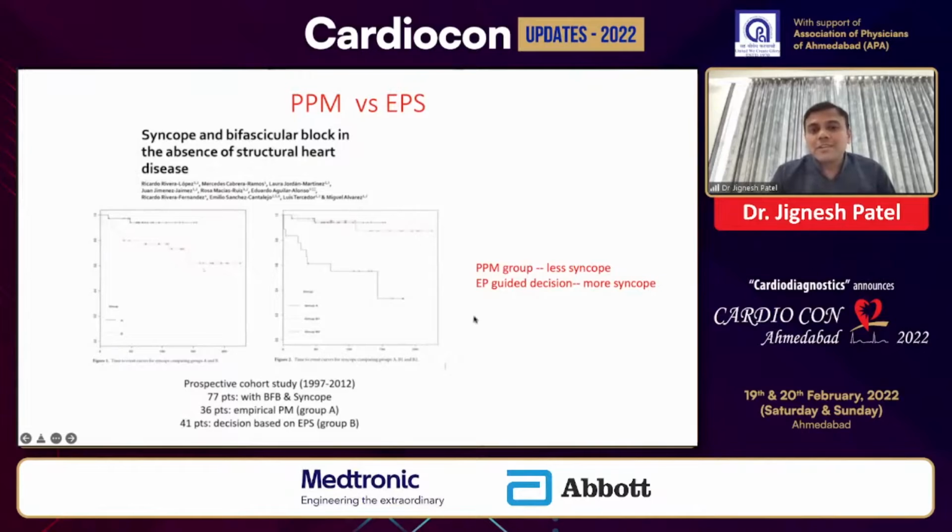What they found in the result was that in the pacemaker group there were fewer episodes of syncope, and when the decision was taken after the EP study, there were more incidents of syncope at the end of the follow-up period. So we can say that whenever we put a pacemaker in a patient having a bifascicular block and syncope, we are definitely giving them syncope-free survival over a period of time.